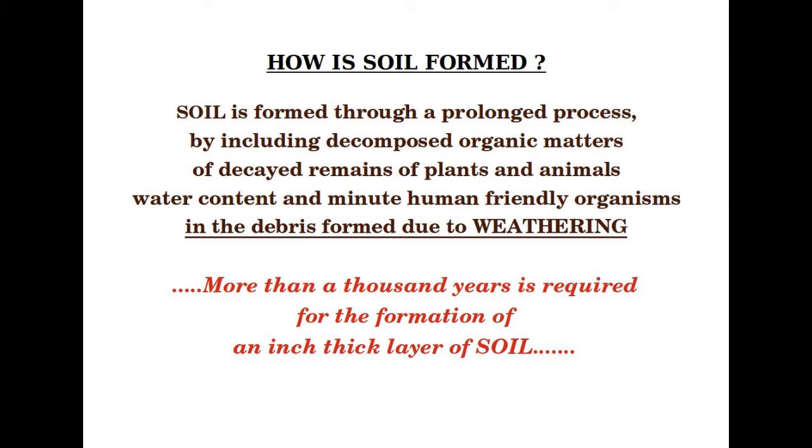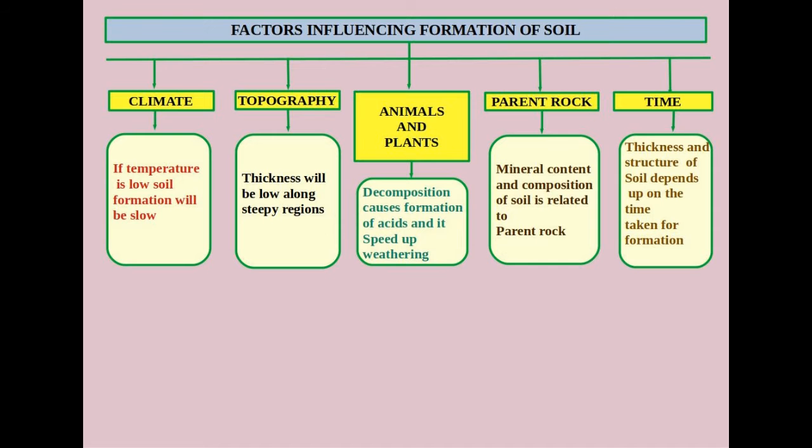Climate, topography, plants and animals, parent rock, and time are the factors influencing formation of soil. If temperature is high, soil formation will be fast and vice versa. Soil will be thin along the steep slopes.